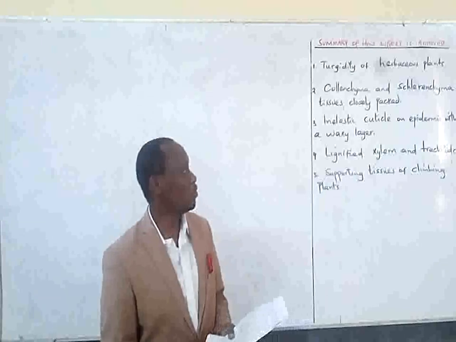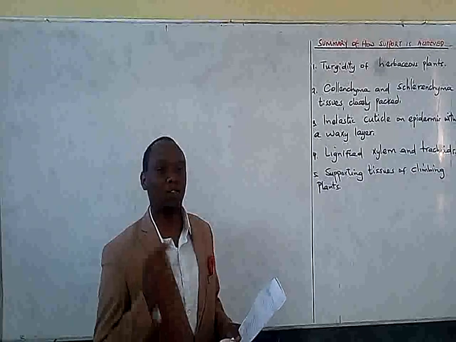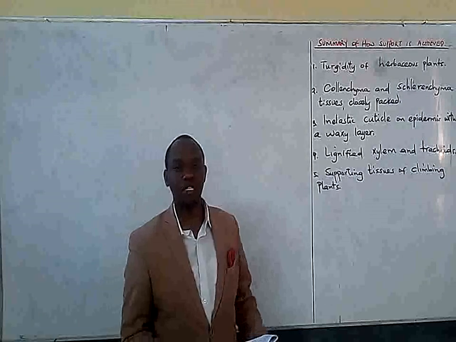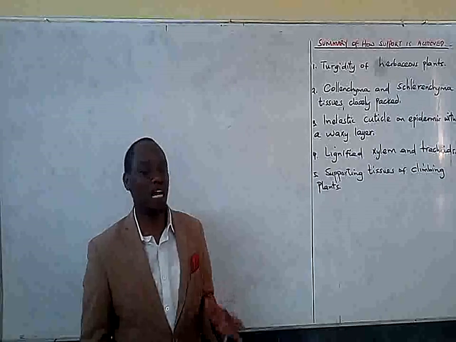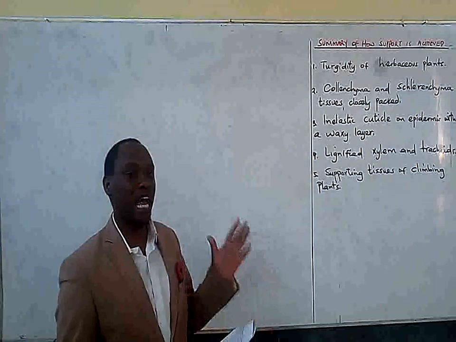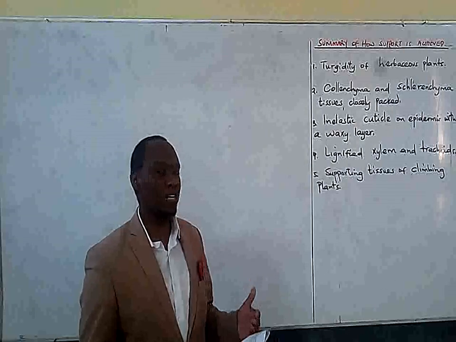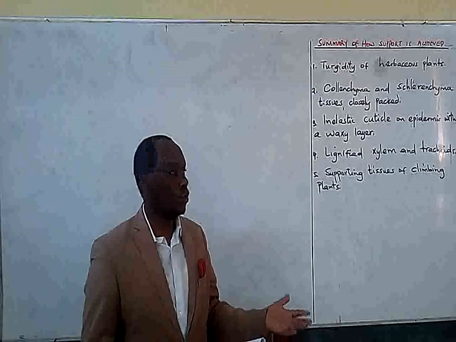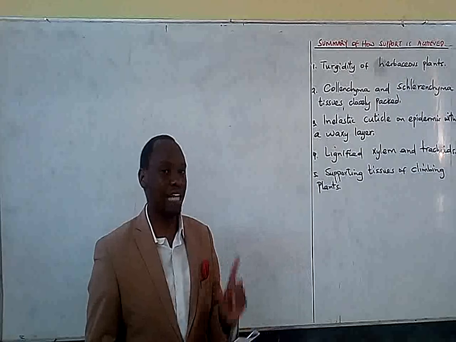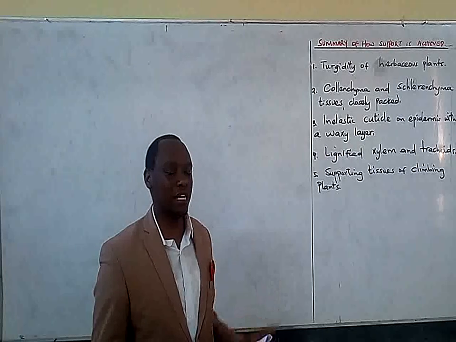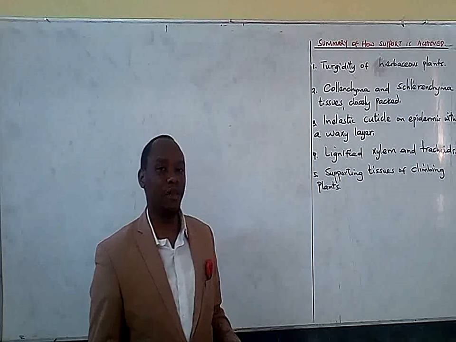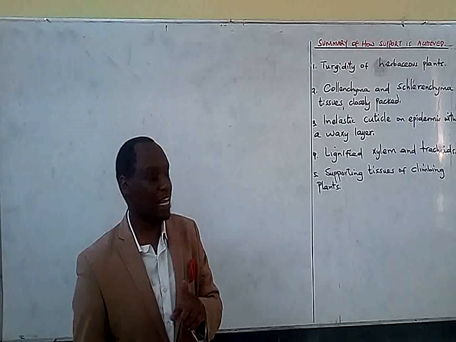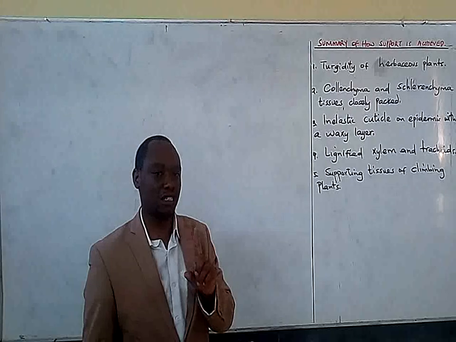So, dear learner, we want to summarize what we have just learned about support in plants. We have already seen what is support, we have seen what is movement, we have also looked at what is locomotion, we have seen the types of movement in plants, we have also looked at how plants compensate for the lack of movement, that is lack of locomotion. We have also gone ahead to demonstrate the types of stems. We have talked about woody stems, herbaceous stems, and climbing plants and how they support themselves. So in summary, how is support achieved in plants?